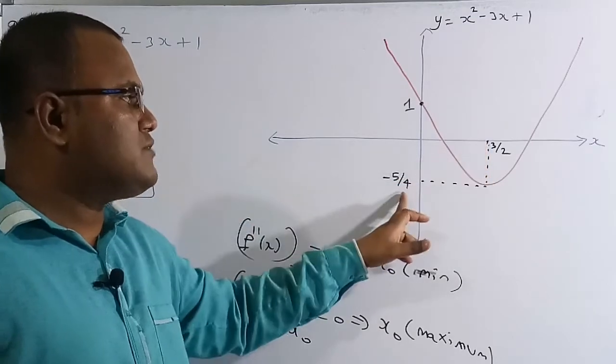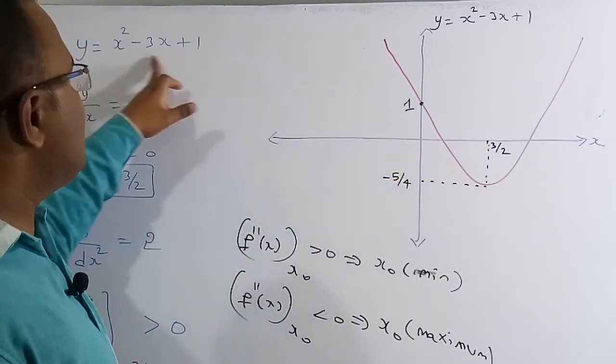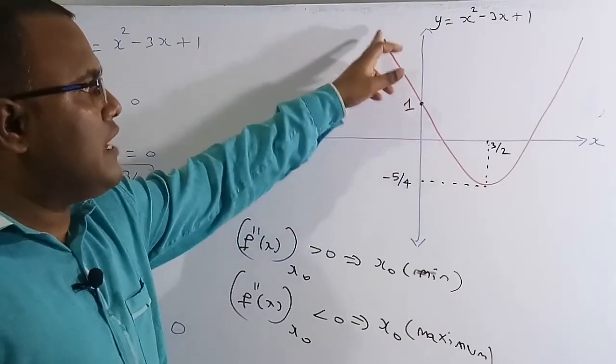So therefore minus 5 by 4 means like this point, and if you substitute x is equal to 0, we are going to get 1. So y is equal to 1. So I have drawn this graph.